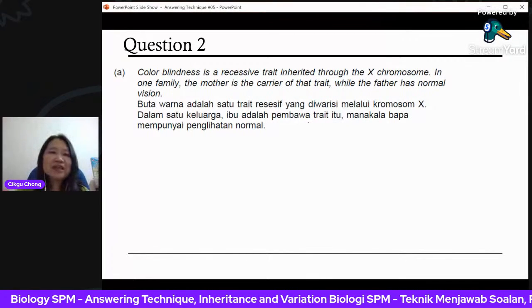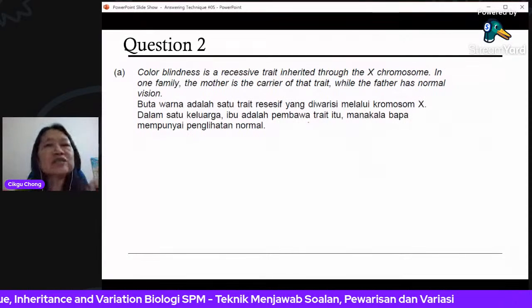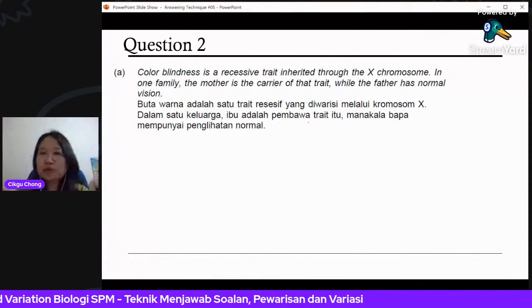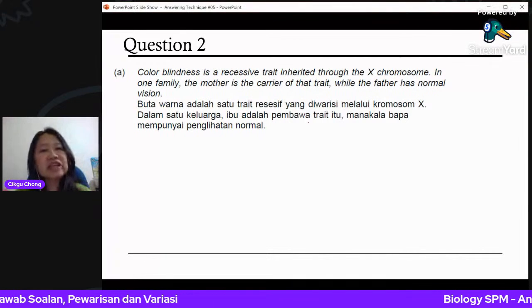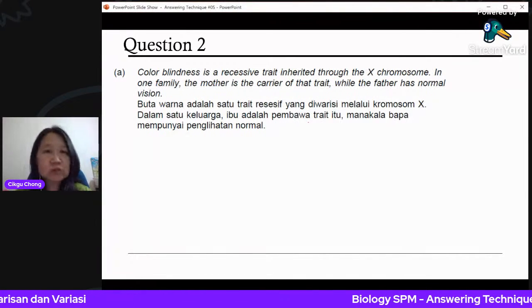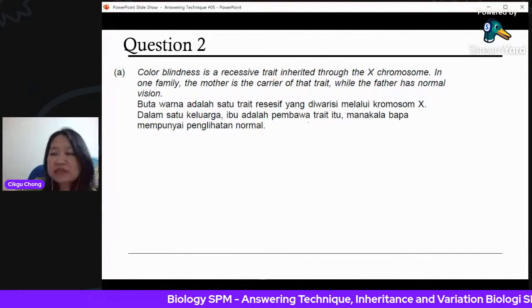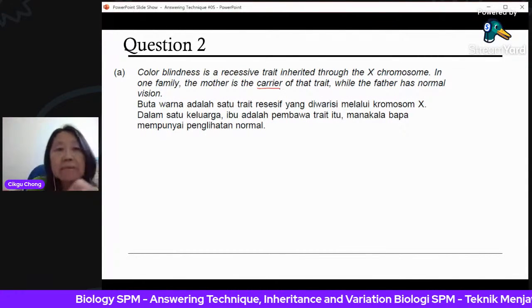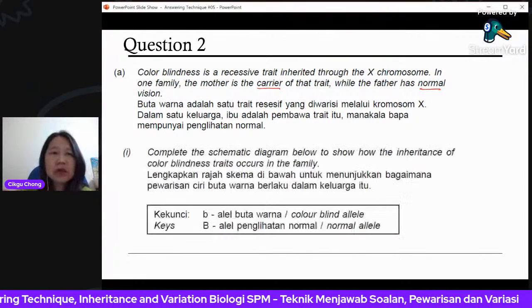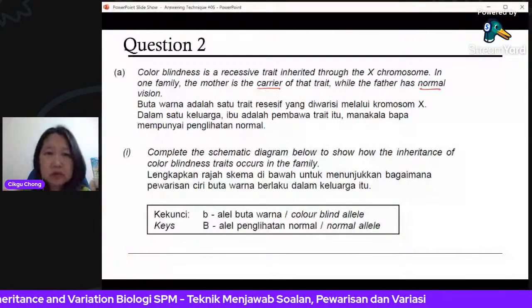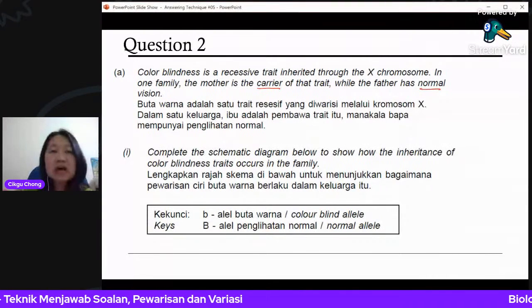Okay, so now let's go to question 2. Color blindness. Another thing they can ask you is color blindness. Just now it was chicken, now it's back to human. Color blindness is a recessive trait. They say that it's a recessive trait inherited through the X chromosome, the sex chromosome. In one family, the mother is a carrier. These are the key words that you need to remember: mother is a carrier, father has normal vision. Complete the schematic diagram below to show how the inheritance of color blindness occurs in the family.